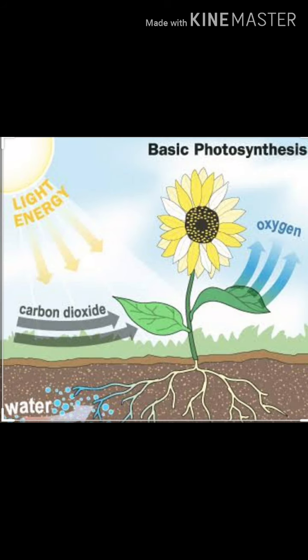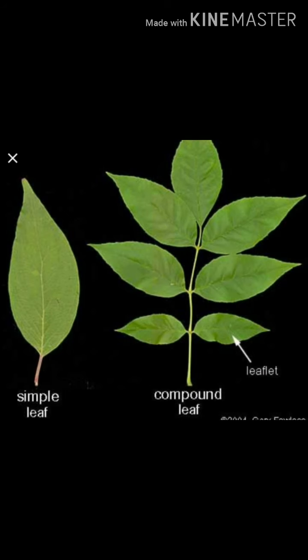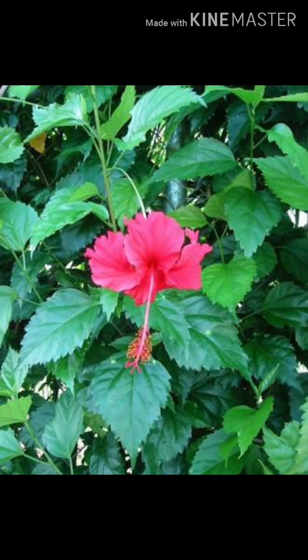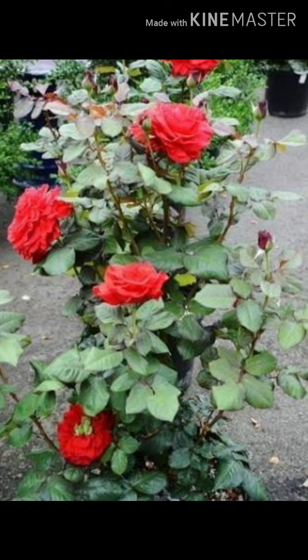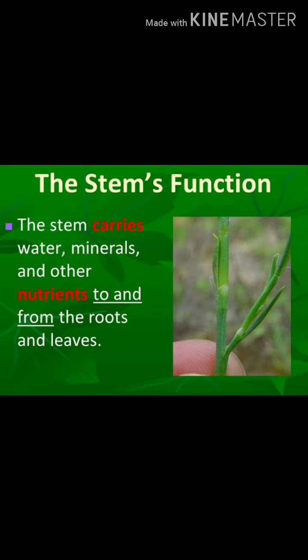Okay, next part, leaf. The leaf is flat. It plays an important role in production of food. Leaves are mainly of two types, simple and compound leaves. Simple leaves examples: hibiscus, mango tree, guava tree, etc. Compound leaves examples: rose, neem, etc.